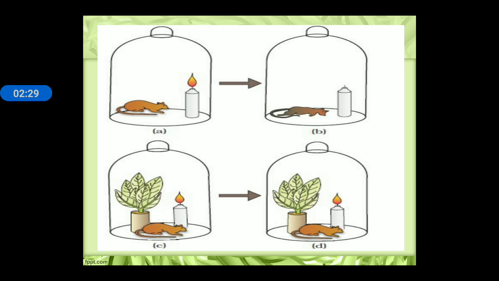This is the bell jar experiment. You can see in the first setup, in a closed jar, a candle and a mouse are placed, and in the second part both the candle and the mouse are damaged, and in the third point, if a mint plant is placed in a closed bell jar, the candle continues to burn and the mouse is still alive. So it is concluded that plants replenish the foul air.